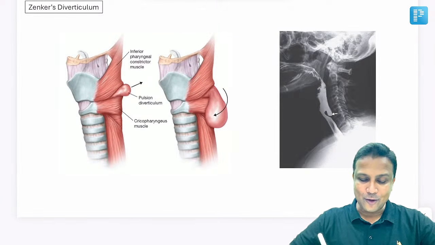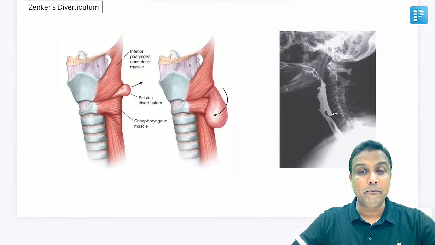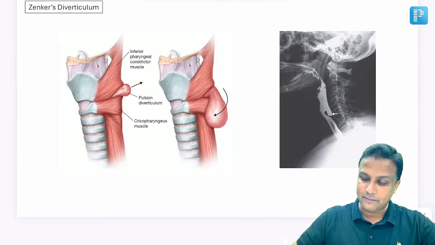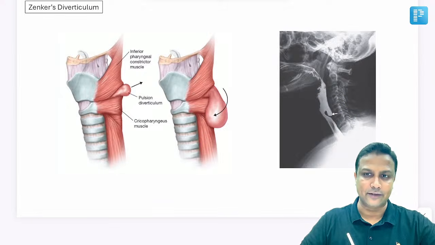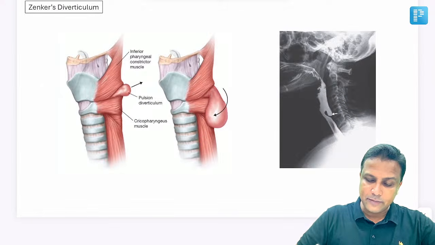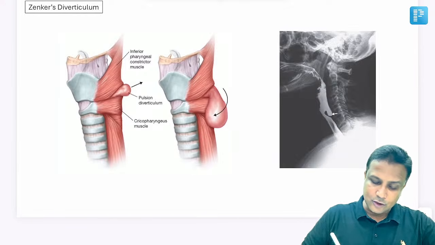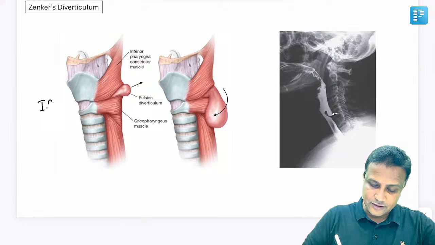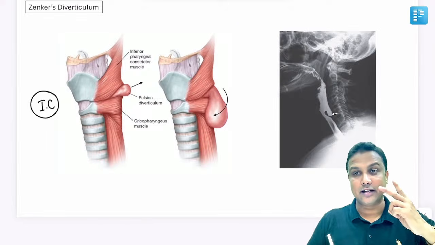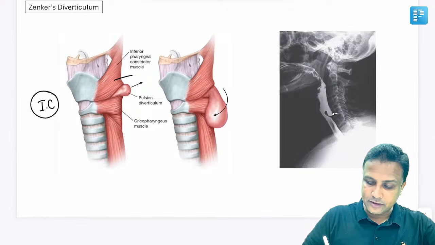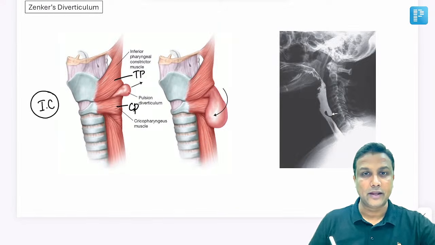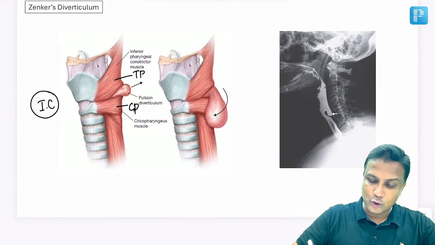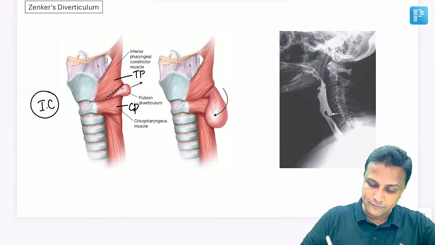Now, your examiner is also interested in this Zenker's diverticulum. Many times they are giving this image in the exam. This image will be given to you, sir. Zenker's diverticulum. Now, this diverticulum is between which two muscles? Yes, you know very well there is a muscle known as inferior constrictor. Inferior constrictor in fact is having two parts. This one from the thyroid cartilage to pharyngeal raphe, thyropharyngeus muscle, and this one from cricoid cartilage to pharyngeal raphe, cricopharyngeus. Between the thyropharyngeus and cricopharyngeus, there is a triangular area of weakness.